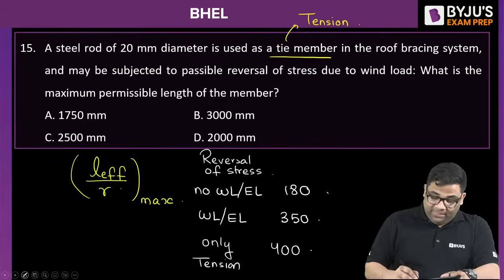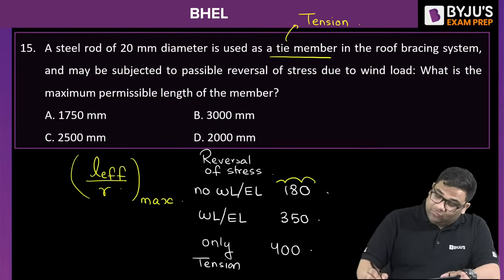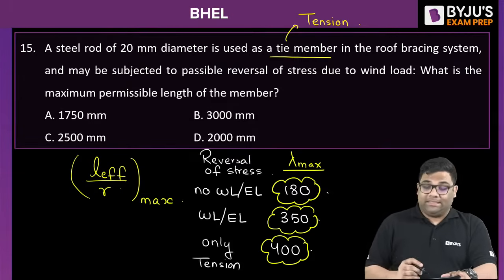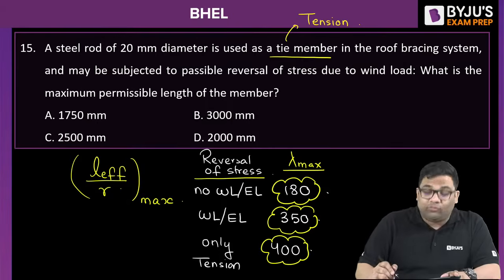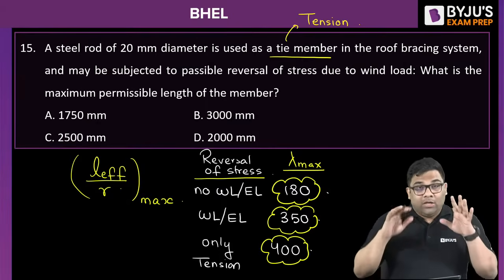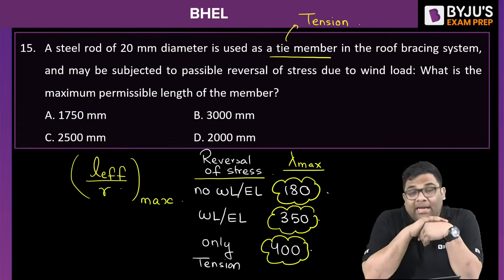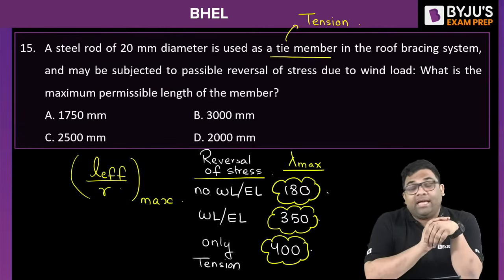You should remember these values. They can directly ask the maximum slenderness ratio for your tie or tension members. Reversal of stress due to wind load or earthquake is 350. Loads other than wind load and earthquake, it is 180. And if there is no reversal, only tension, then 400.